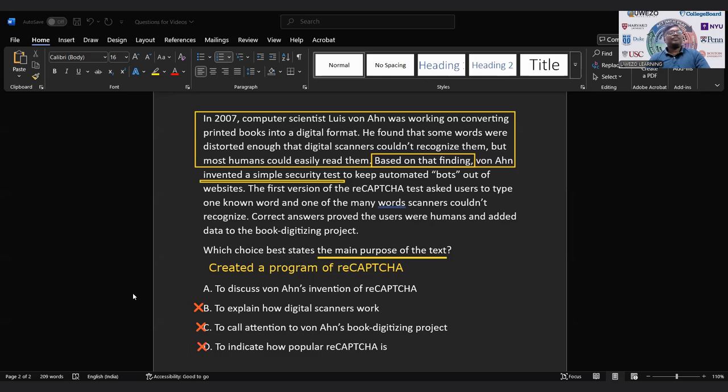As you noticed, I've underlined an important part here, invented a simple security test. It means the right answer has to talk about the invention of this test, and only option A is closer to that: to discuss von Ahn's invention of reCAPTCHA. So the right answer has to be option A here.